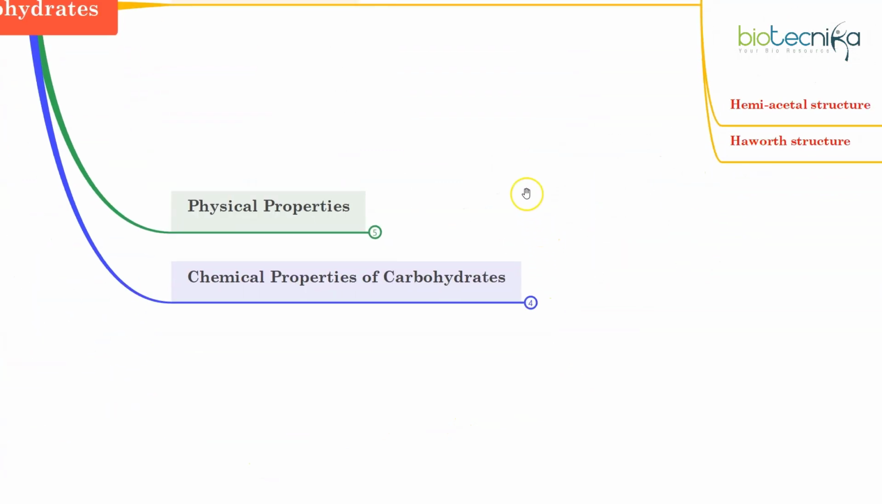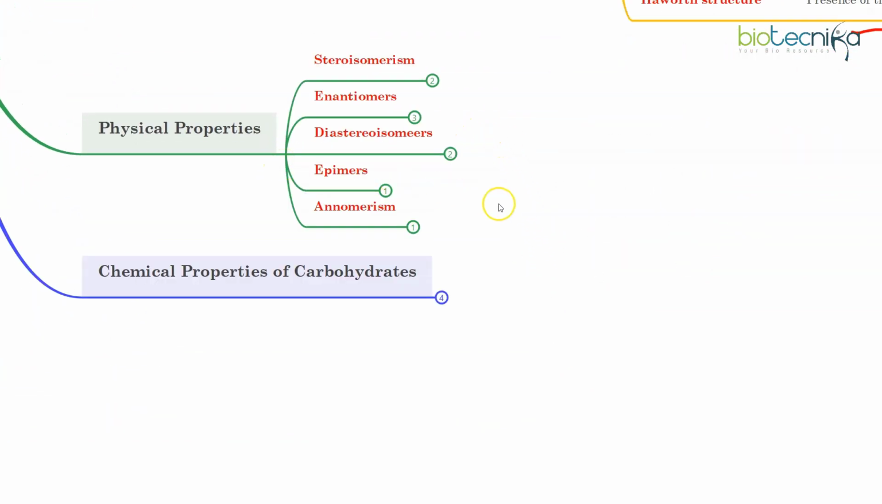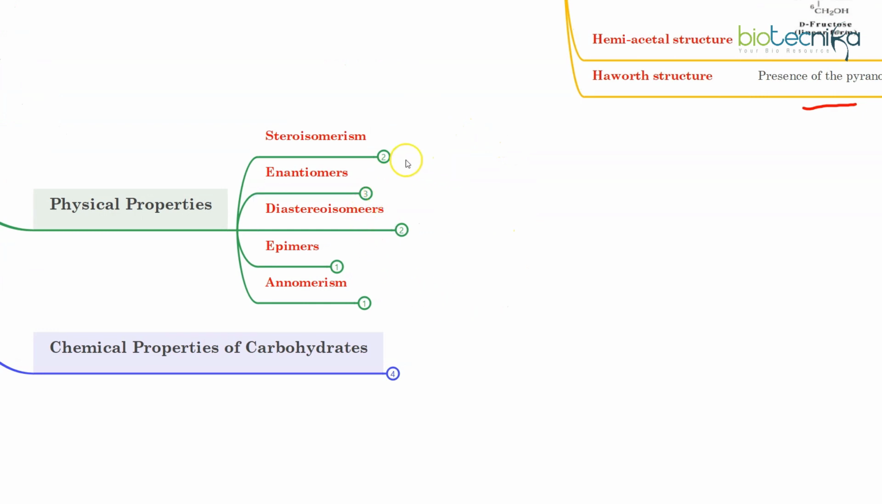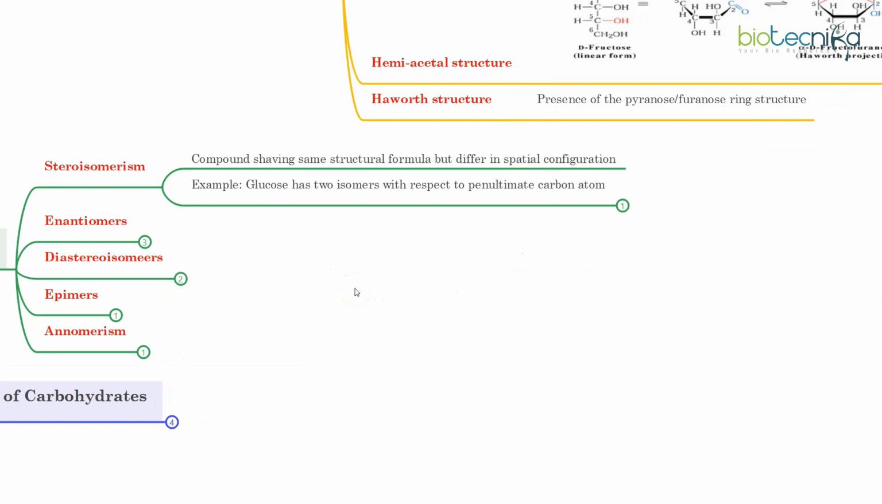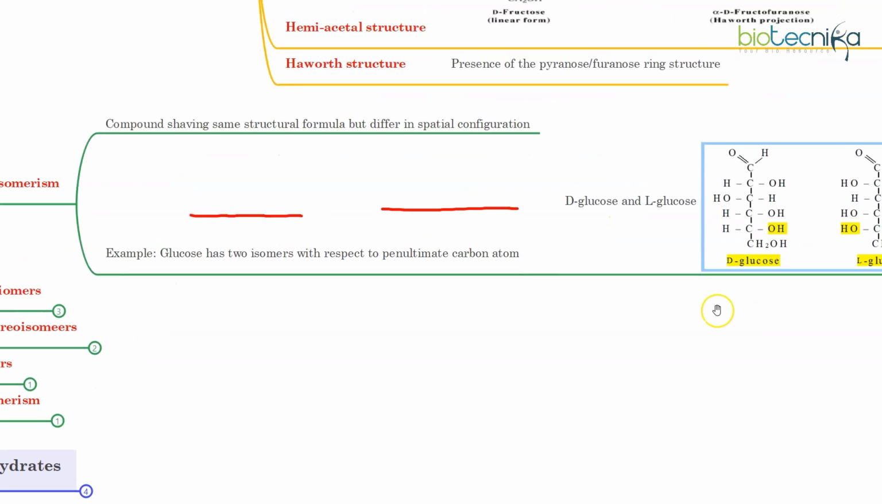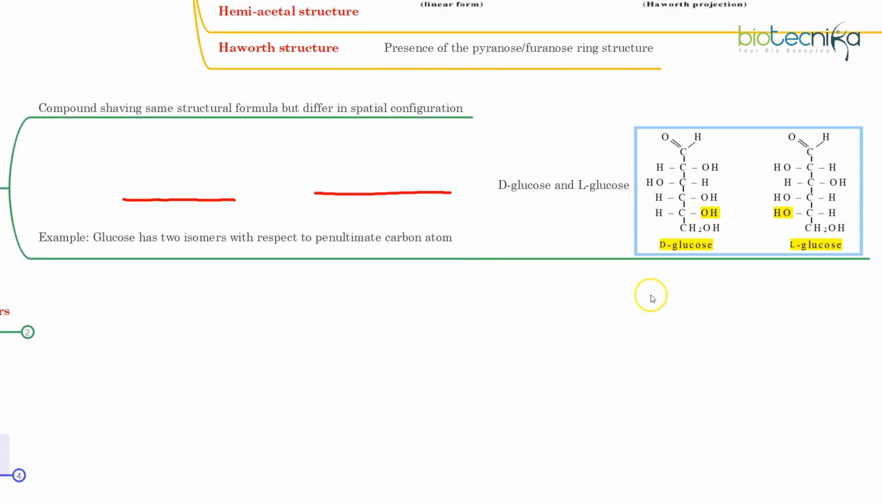Now let's go to the physical properties. So physical properties, yes, we'll be discussing stereoisomerism. To some extent, I already mentioned that these are compounds which have the same structural formula, but they differ in their spatial configuration. So if you have a chiral carbon, then you will have another form of it. Glucose, for example, has 2 isomers with respect to the penultimate carbon atom. Now, penultimate means the carbon atom which is farthest away from its functional group.